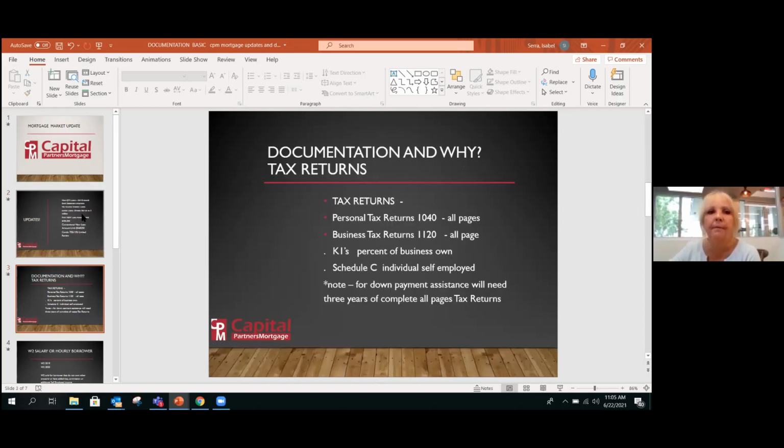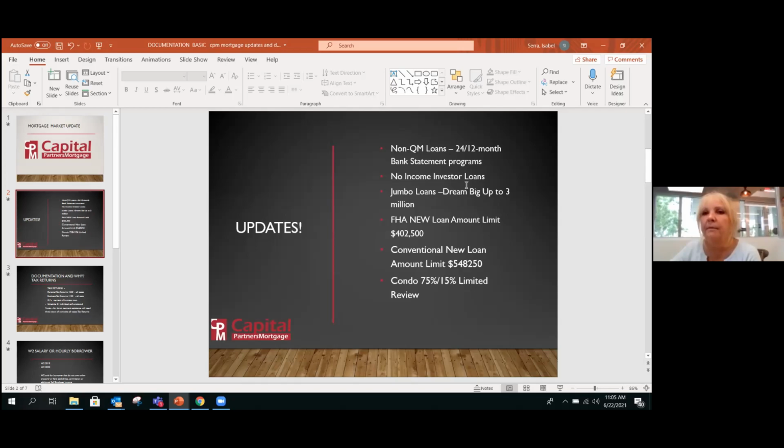We also have the no income investor loans. These are for investors who own real estate now and are looking to purchase another real estate property. We will not require tax returns on this one either. It is based on the investor having experience with rented properties, and the income we will use is the income the property will drive.